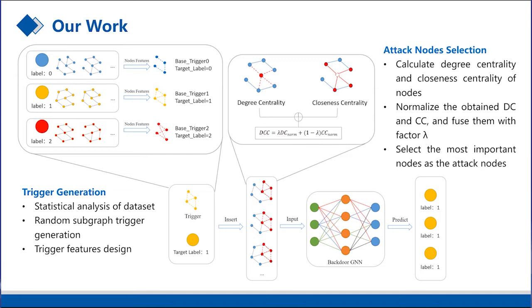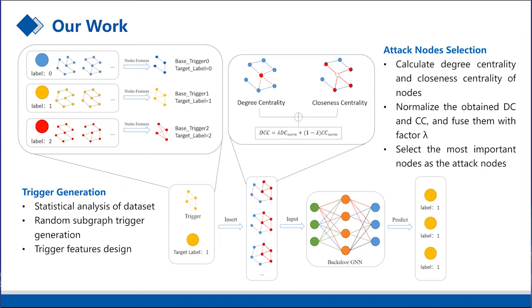Then, we use a random graph generation algorithm to generate a trigger structure. The number of trigger nodes is 4, and the density is the average density of target label samples. Finally, according to the label distribution of each sample node, we get the trigger node label as the trigger node features and get the trigger structure and feature of the target label.